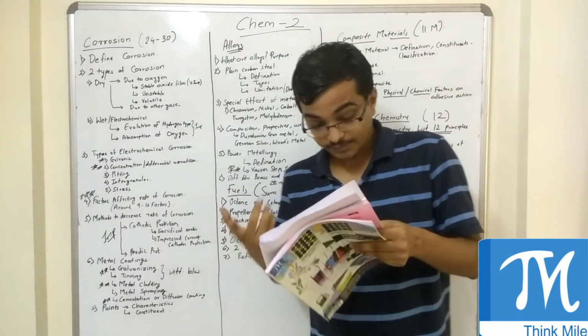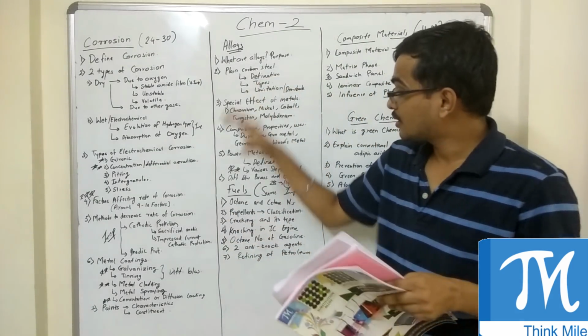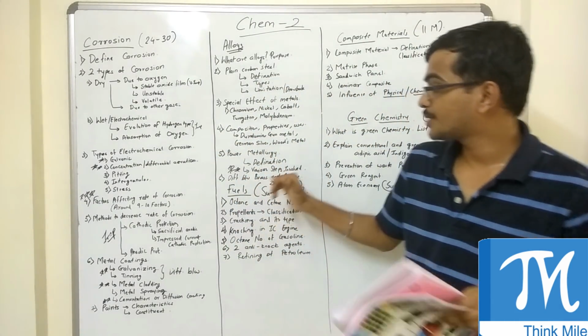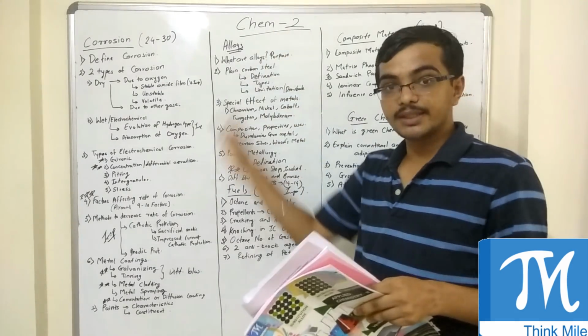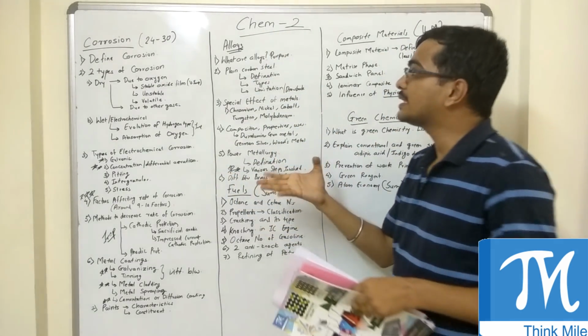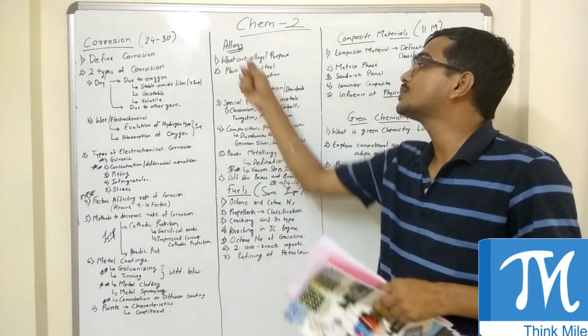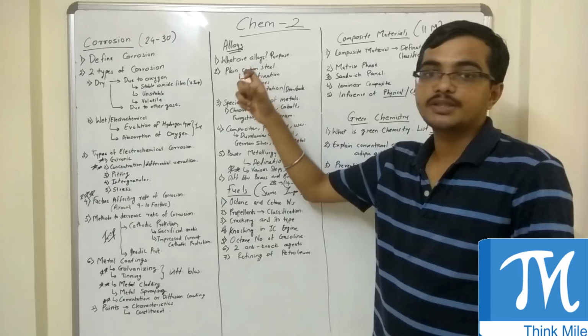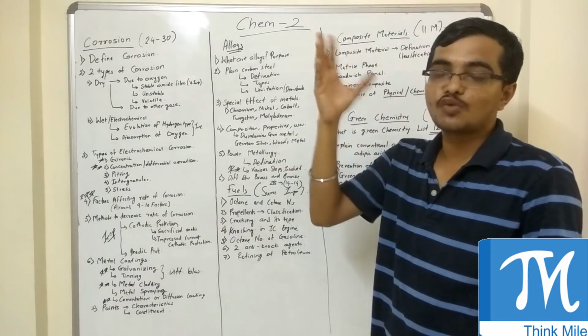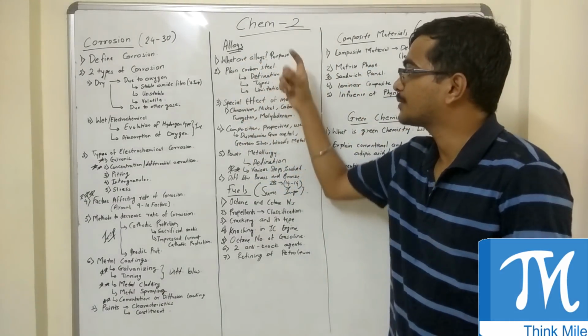One more important question apart from this is, distinguish between brass and bronze. So if you see this topic, it basically has 5 important questions. One is what are alloys and their purpose. Second is plain carbon steel. Plain carbon steel is not big, it's a 1.5 page answer which covers everything.